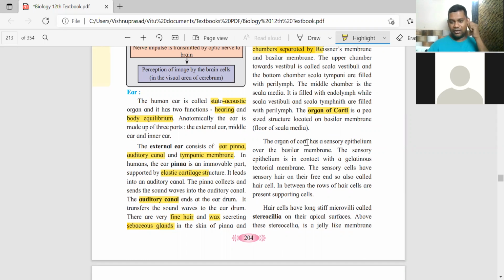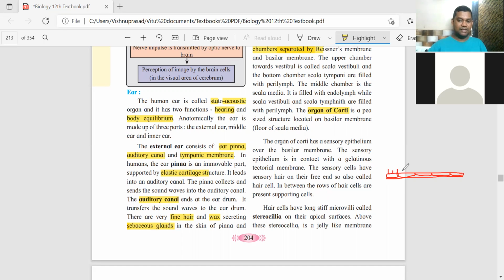I'm explaining the representation of the organ of Corti here, so listen carefully. The organ of Corti has one sensory epithelium only. This sensory epithelium is present over the basilar membrane. Getting it? These are the sensory cells, the cells of this sensory epithelium.